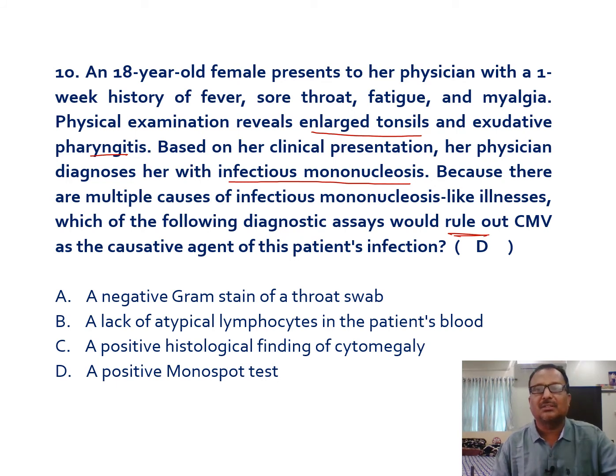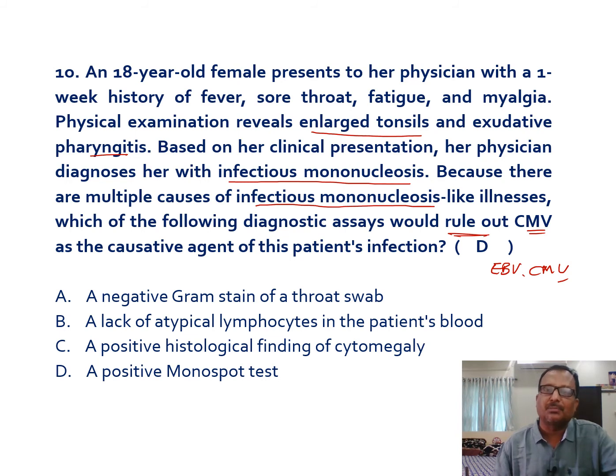So if you see this, there is infectious mononucleosis, which is characterized by fever, severe cervical lymphadenopathy, and fatigue. It's produced by both the Epstein-Barr virus and cytomegalovirus. But the cytomegalovirus produces an infectious mononucleosis-like condition because serologically cytomegaloviral infection is different from Epstein-Barr virus.